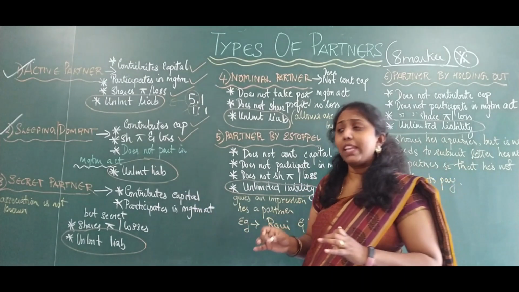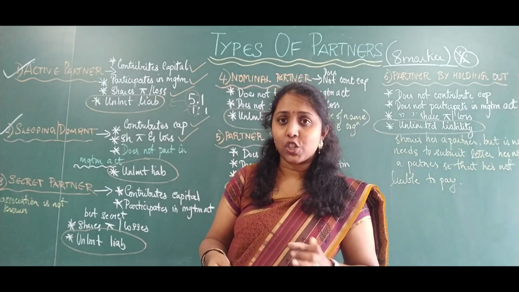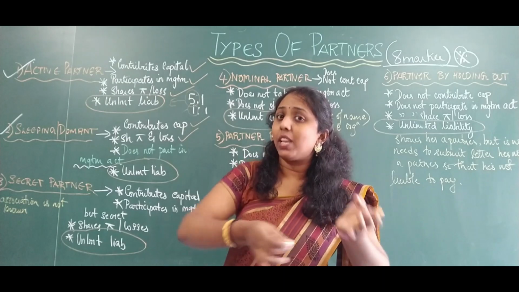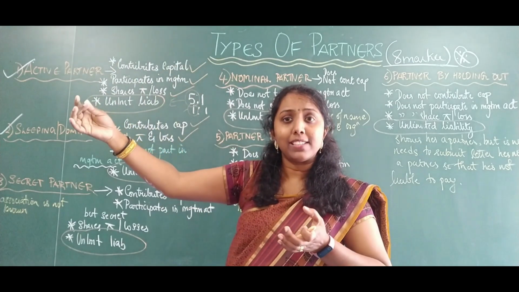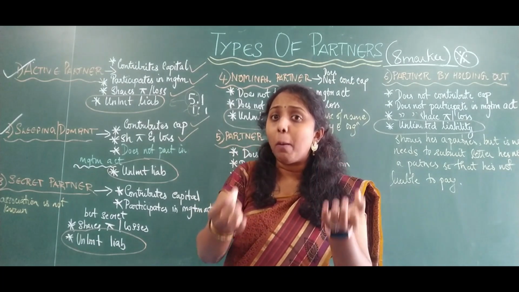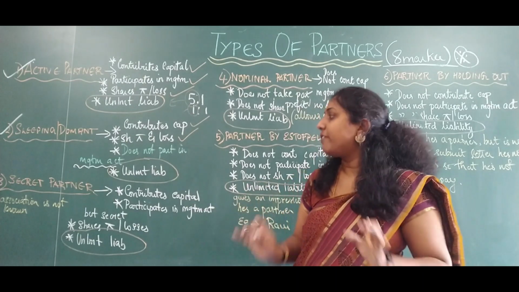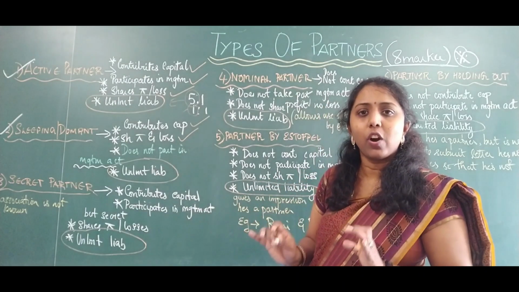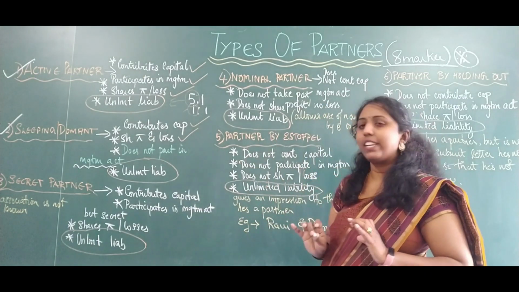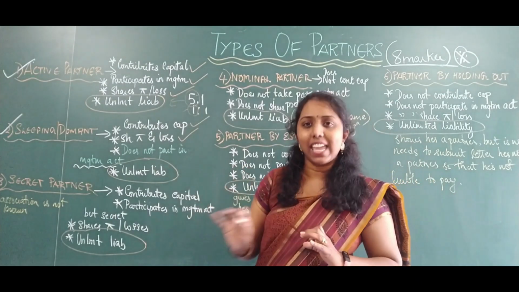Why? Probably he has invested money in this particular organization, and probably he's invested more money into another organization. So probably these two organizations are each other's competitors. Because of that reason, he doesn't want to reveal himself or show himself to anyone in the organization or outside the organization. So that is the reason we call him a secret partner.